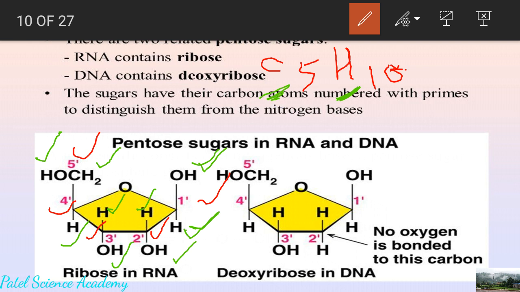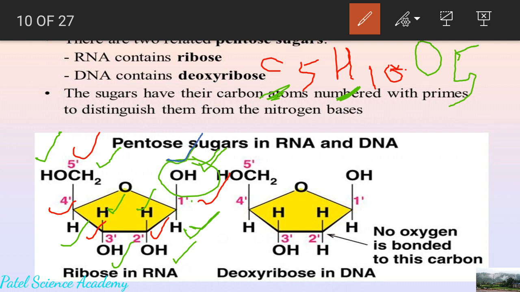So till now we have seen carbon 5 and hydrogen 10. Now we'll see about the presence of oxygen. How many oxygens are there? There are 5 oxygens. So we'll see, the first oxygen is at carbon number 1 with this hydroxyl group. This is that oxygen number 1 at carbon number 1.